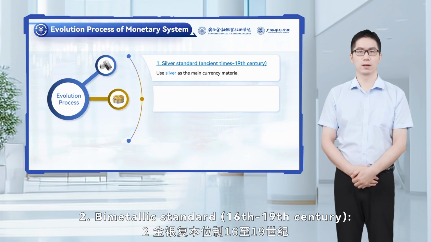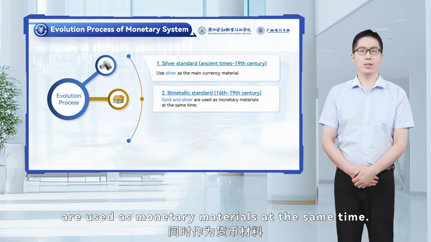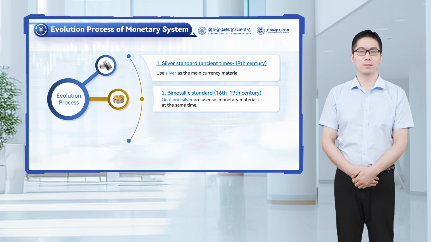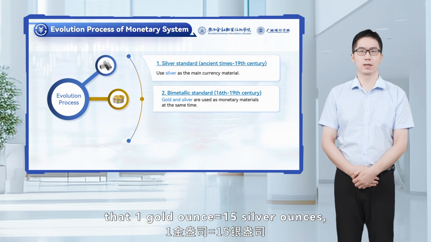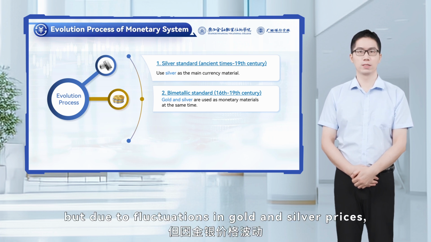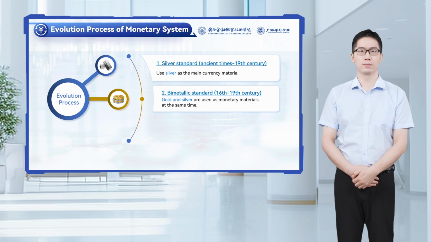2. Bimetallic standard, 16th to 19th century. Gold and silver are used as monetary materials at the same time. For example, the United States once stipulated that 1 gold ounce equals 15 silver ounces. But due to fluctuations in gold and silver prices, the monetary system is easy to fall into chaos.